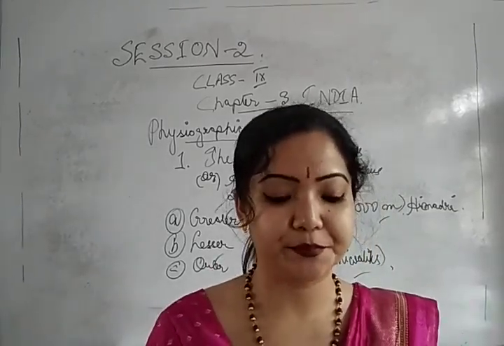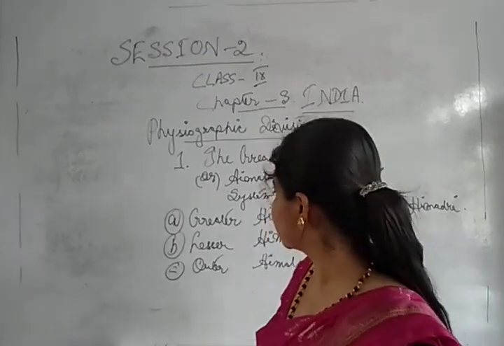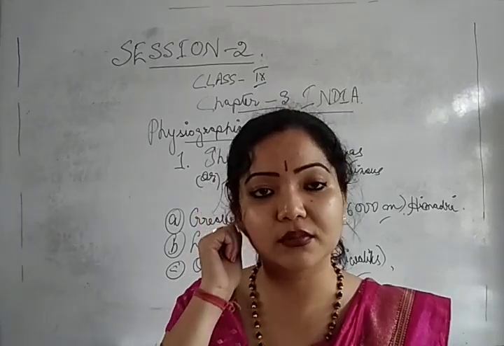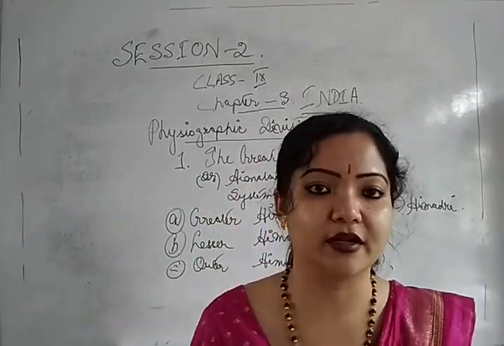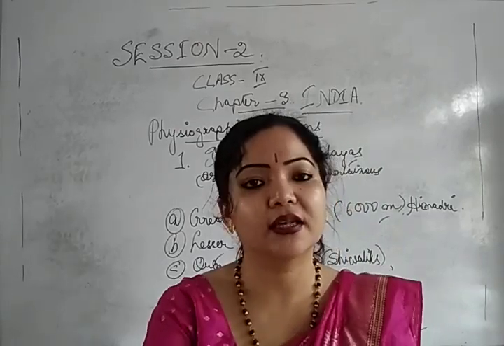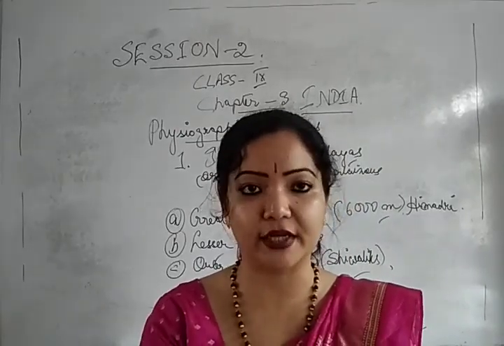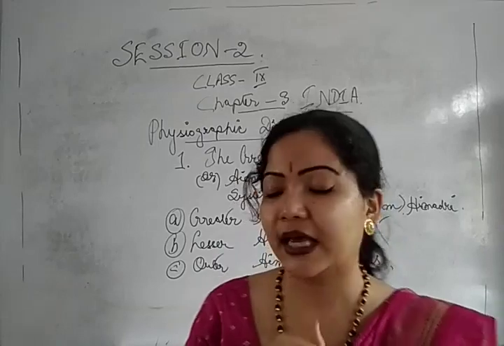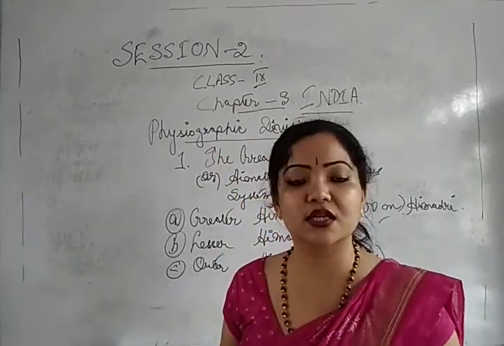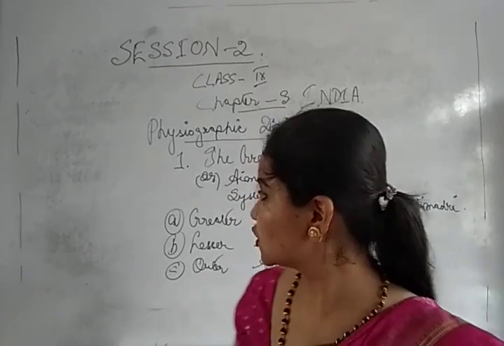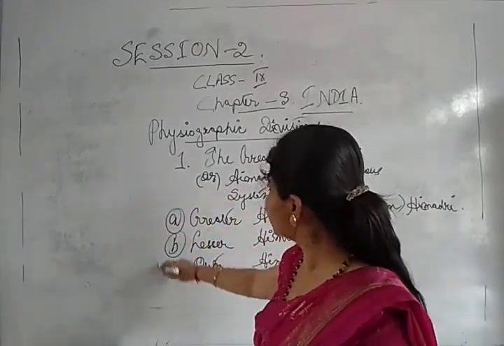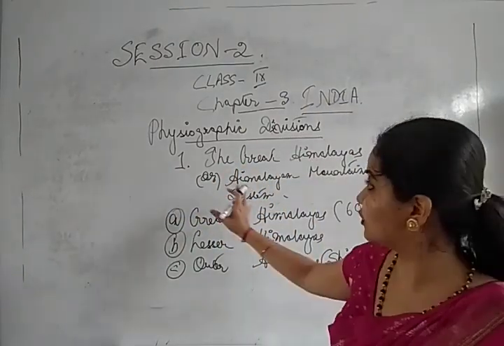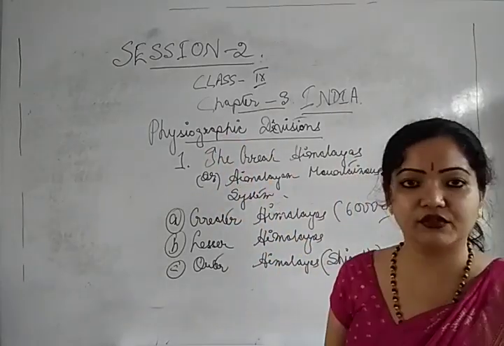Fine. Okay, now we are going to discuss the drainage system that comes from the entire Himalayan mountainous system. The Indian drainage system comprises two types, the north flowing rivers and the south flowing rivers. Is it clear? So in our next session we are going to discuss the entire drainage system. Before that we will discuss our next second point. Number one was the Great Himalayan Mountainous System, one of the first and foremost physiographic divisions of India.